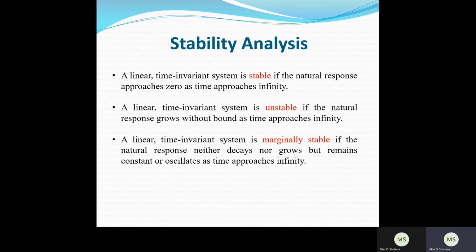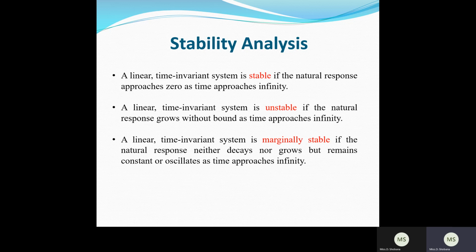A linear time invariant system is stable if the natural response approaches zero as the time approaches infinity. So that is the first condition. If the linear system is said to be stable, its natural response has to approach the zero value as t tends to infinity. And a time invariant system is unstable if the natural response grows without bound as time approaches infinity.